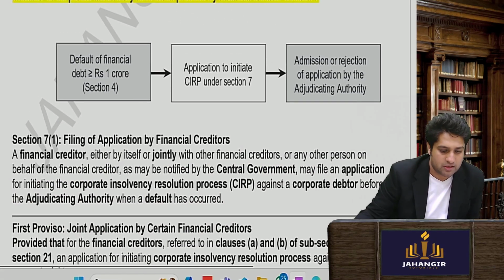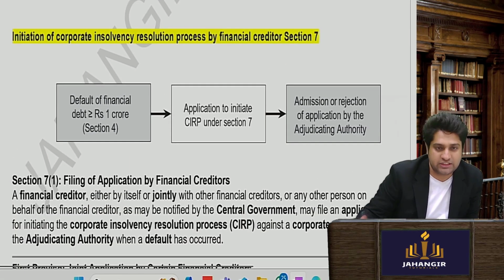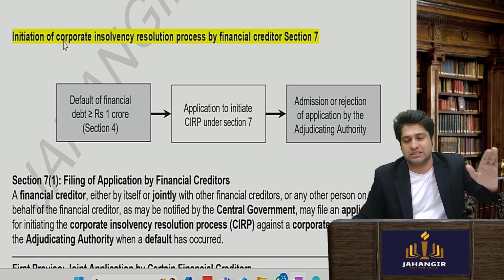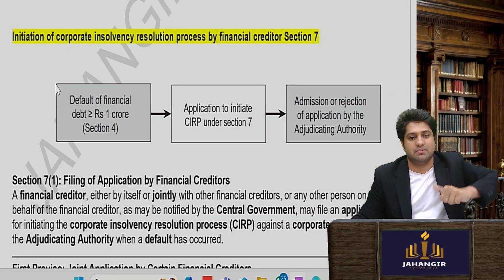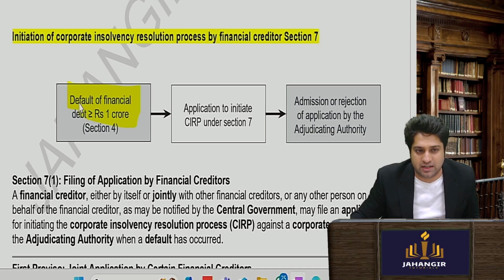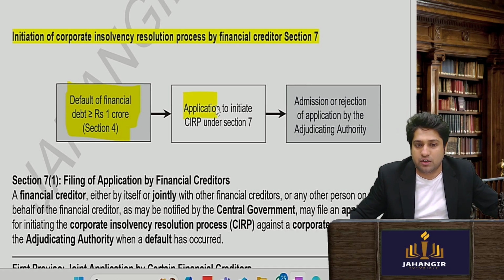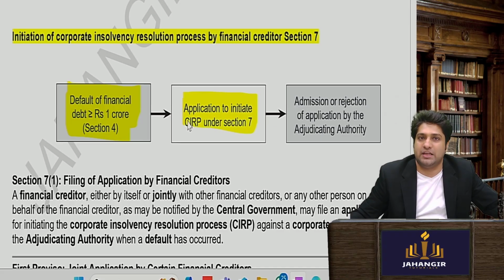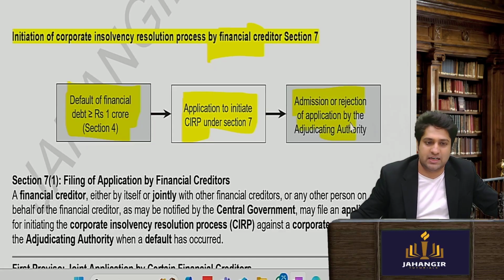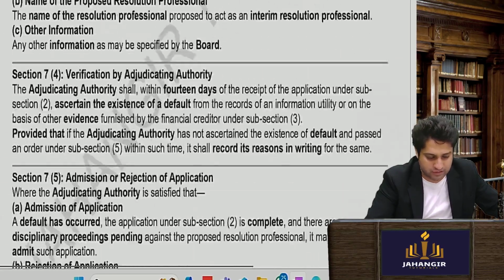Now, as we did initiation of Section 7, how does it start? Section 7 is about the moment the default is there of 1 crore or more, then anyone can file an application. Here in Section 7 the financial creditor will file a case and NCLT will either accept or reject the application. Okay.